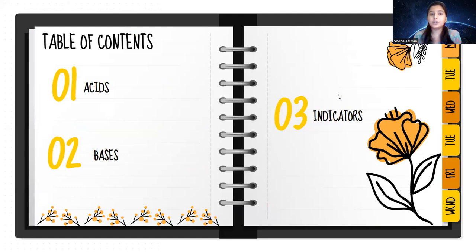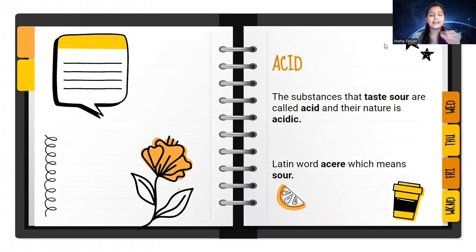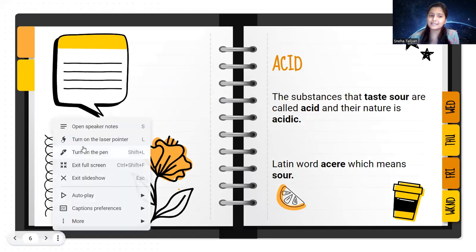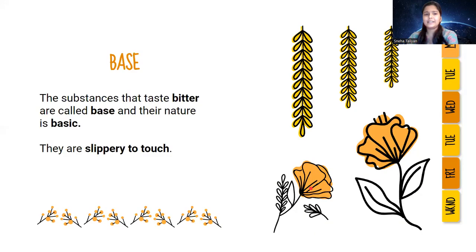Today in this video, we are going to discuss what are acids, what are bases, and what are indicators. I'm sure you have heard these terms some way or the other, but today we are going to discuss their exact definitions. Acids can be defined as substances that taste sour. Their nature is acidic. The word acid comes from the Latin word acre, which means sour.